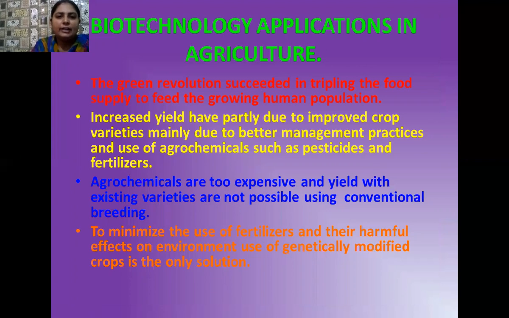According to the Green Revolution, you know that it was done in India by the scientist M.S. Swaminathan. The Green Revolution succeeded in tripling the food supply to feed the growing human population.